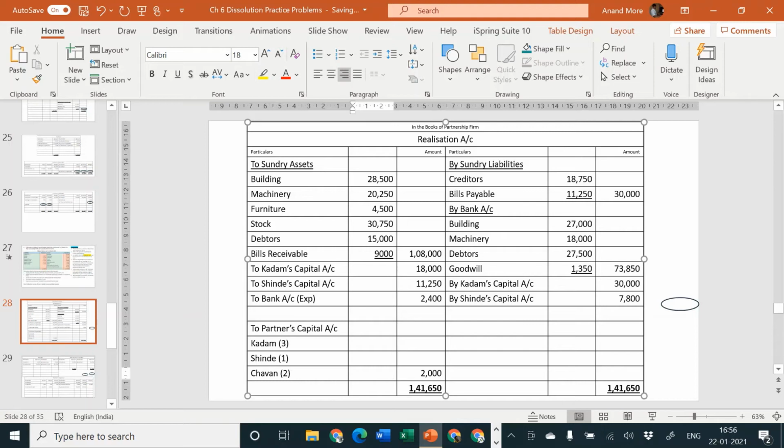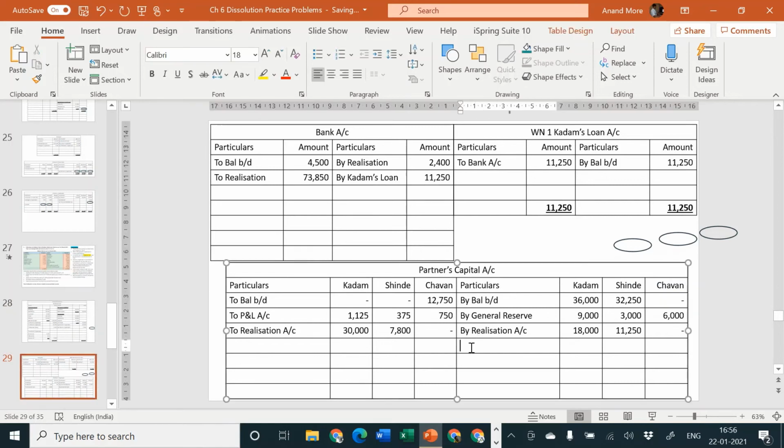So 2,000 rupees to be divided in the ratio of 3:1:2. So 2,000 divided by 6, that comes to 333, and then this is 667. So this becomes 1,000. Okay, so Kadam, Shinde and Chauhan are going to get the amount in this particular ratio. This is the amount of profit.